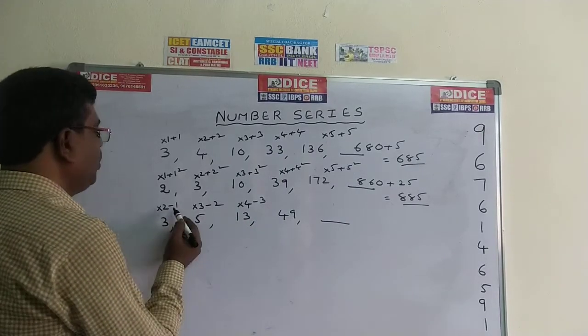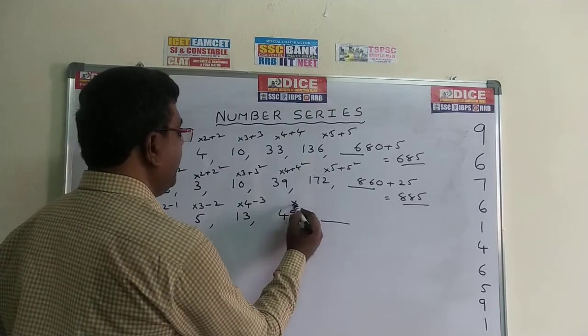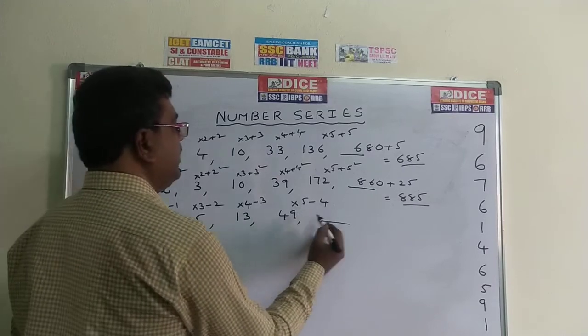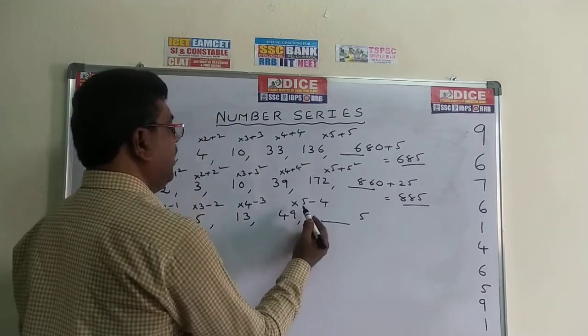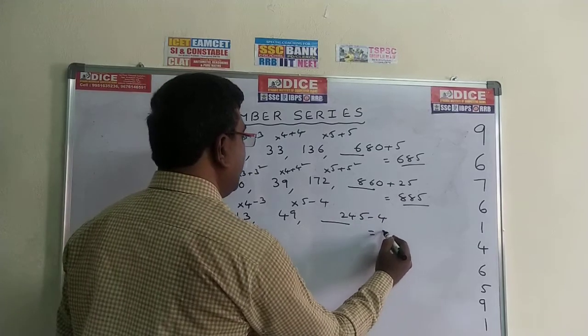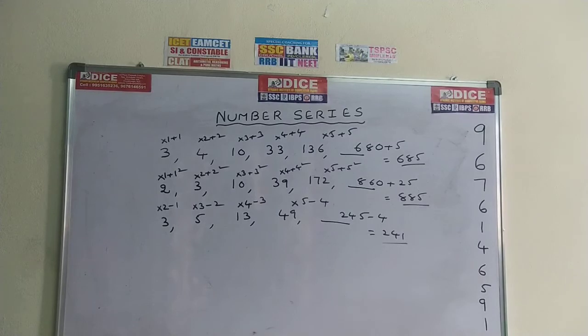Like that, into 2 minus 1, into 3 minus 2, into 4 minus 3. It becomes into 5 minus 4. 49 into 5 is 245. 245 minus 4. The answer is 241. Just take 10 seconds time and write out this one.